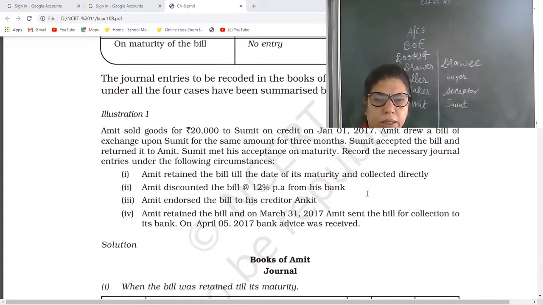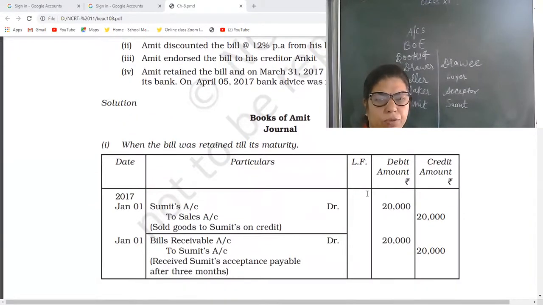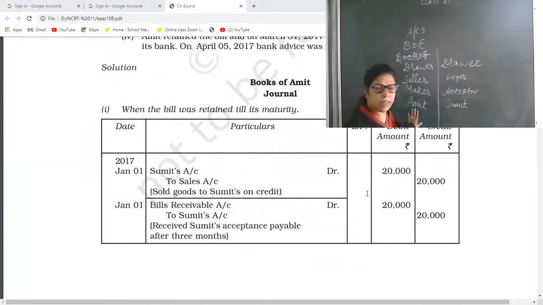See, note down the question, illustration 1 of NCERT. Now, first, books of drawer, Amit. First entry. Amit sold the goods to Sumit. So the general entry: Sumit's account debit to sales account. Because the name is given, we have to write Sumit, and Sumit is the receiver of the goods, that's why debit. Date given in the question, amount given in the question.